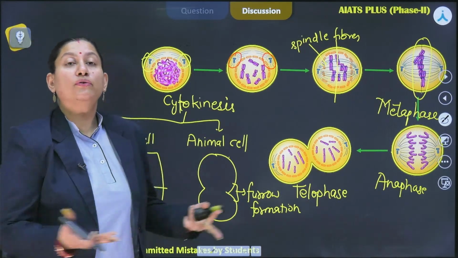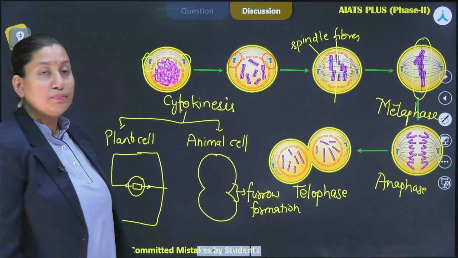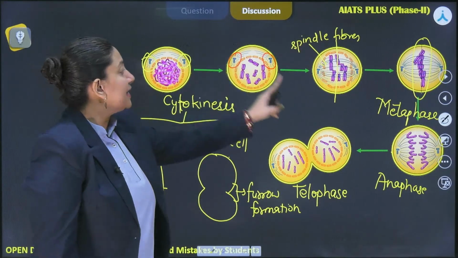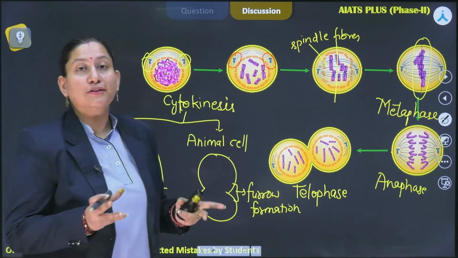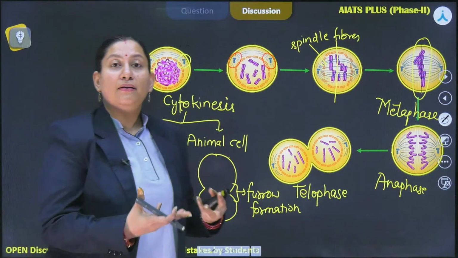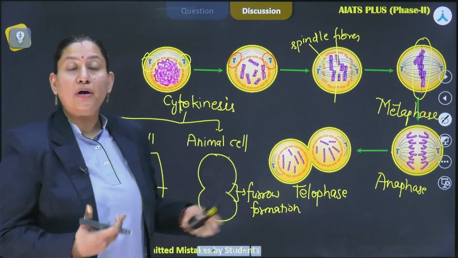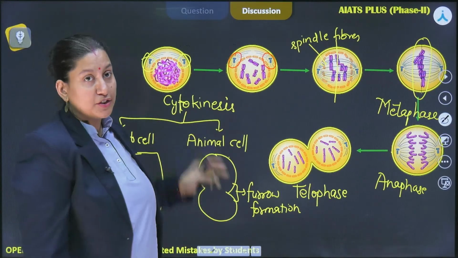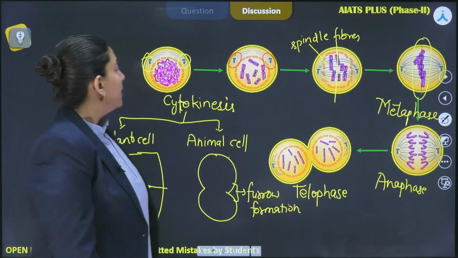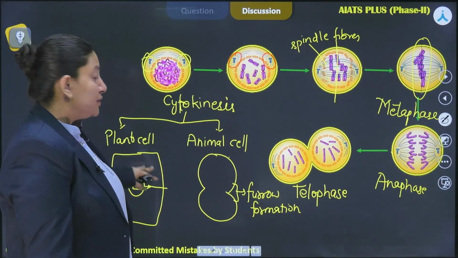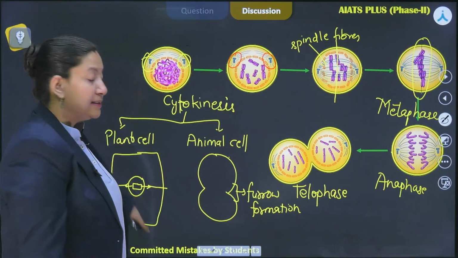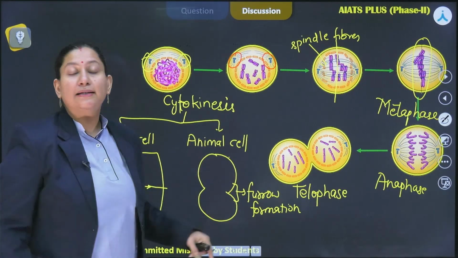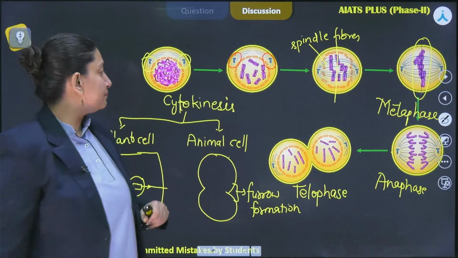One more criterion for classification. This is another important topic, that how we could distinguish animal cell from the plant cell. So in the cell division also we see the clear contrasting difference between their patterns of how they are going to perform the cell division. Like in plant cells, you won't see the formation of aster as they lack centrosome, right? And in the cytokinesis too, in plant cell, the cytokinesis is occurring via cell plate formation, and in animal cell, it is occurring via furrow formation.